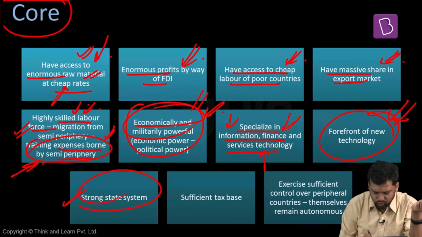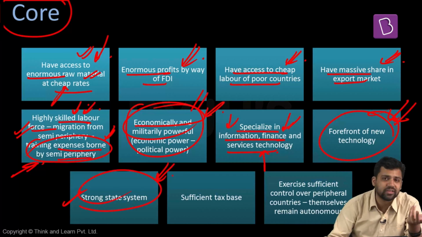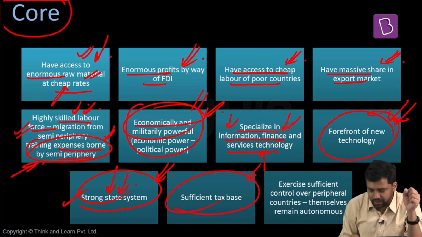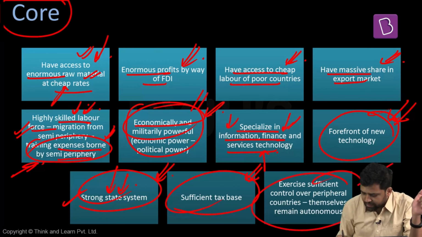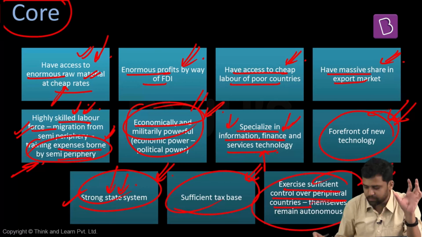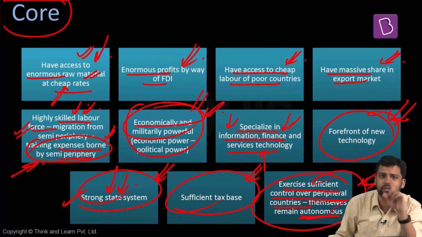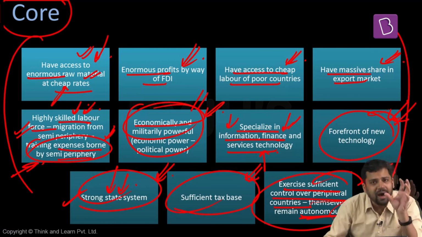They have a very strong state system. In periphery countries, semi-periphery countries, the state might not be that strong. There will be different kinds of secession movements going on. There will be different kinds of rebel groups. But in core countries, the state system is very strong. They have a large tax base. And they will exercise sufficient control over peripheral countries. And they themselves remain autonomous. Peripheral countries will not be able to exert their influence on them. They will be controlling the peripheral countries rather than peripheral countries controlling them. So all these are the features of core countries.